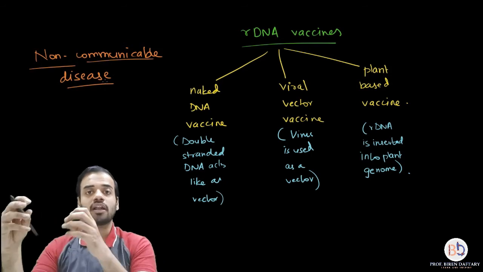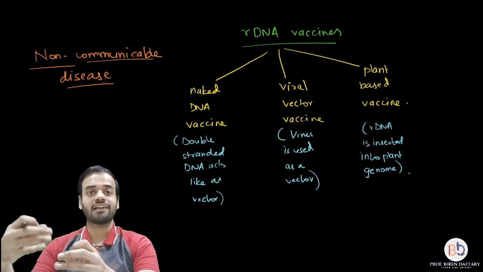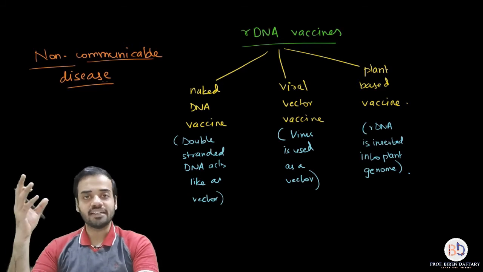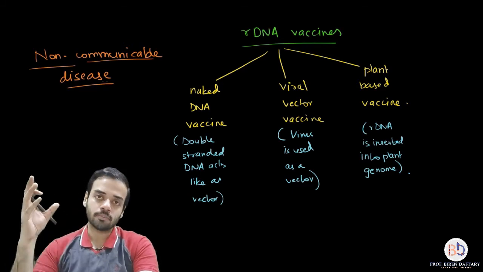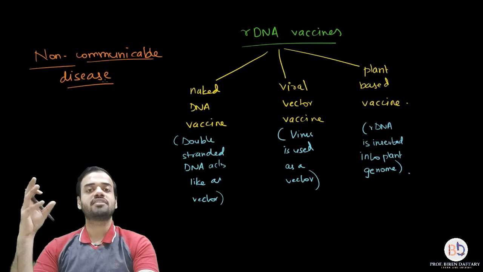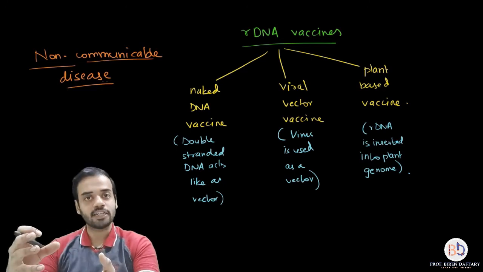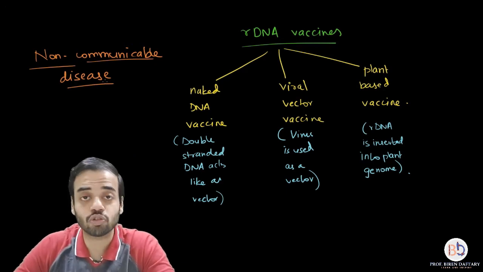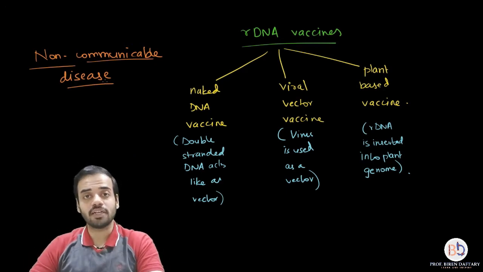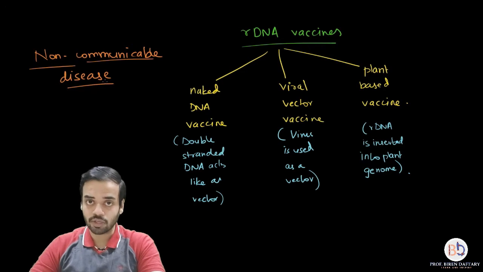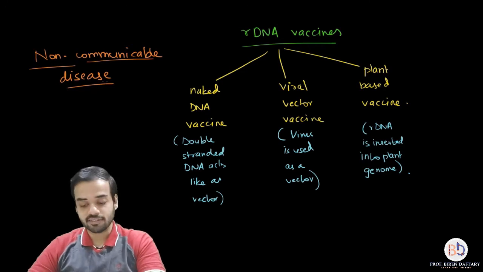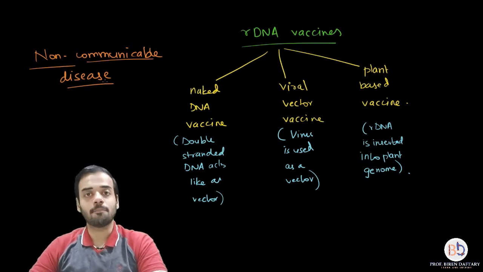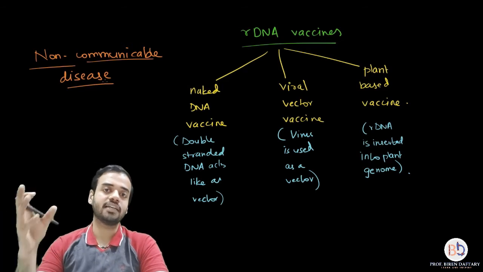Right now trials have been going on to produce a vaccine against cancer, and in some time frame this vaccine is definitely going to come out, and it will be helpful in preventing cancer. So please remember, these recombinant DNA vaccines are very, very important. I hope this part is clear, and these vaccines are important in eradicating diseases.